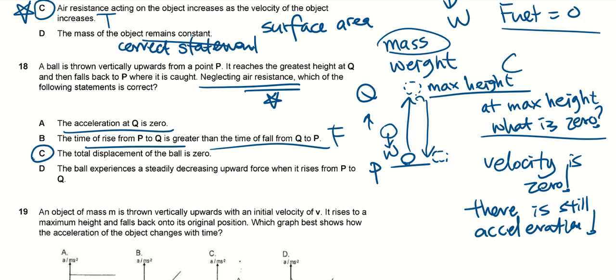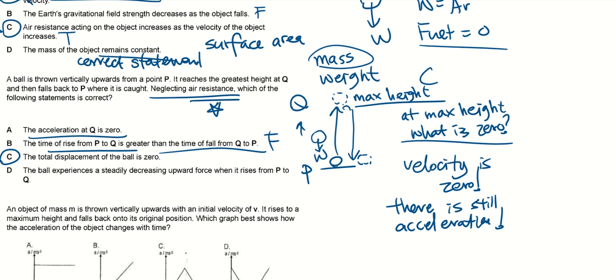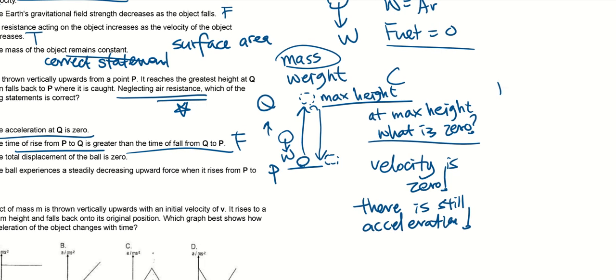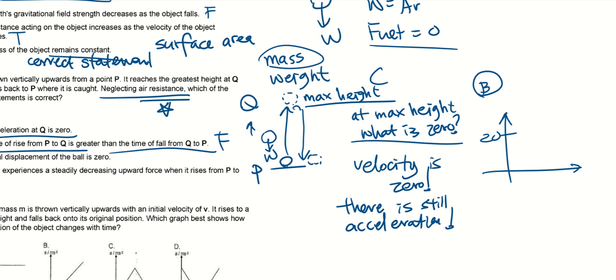The time of rise of P to Q is greater. So let's say, okay, let's do B. What do you think is the initial speed? Let's say 20. So after 1 second, what will the speed be? If there's no air resistance, it will become 10.